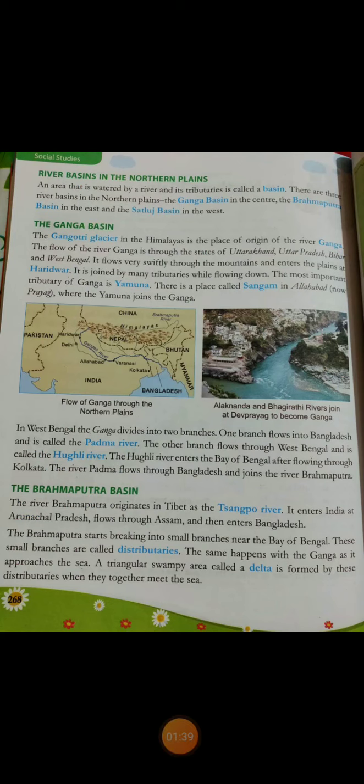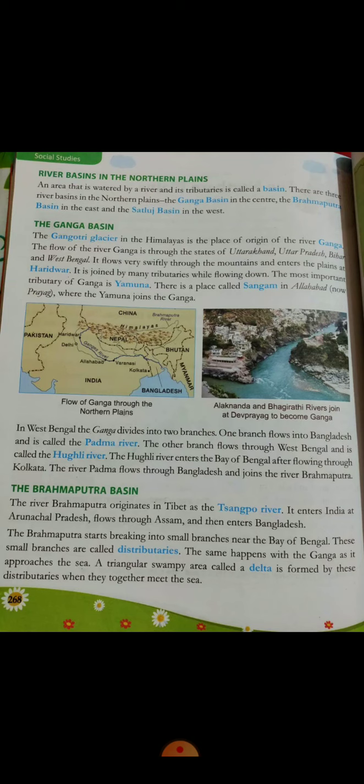Next is river basins. In the northern plain, an area that is watered by a river and its tributaries is called a basin. There are three river basins in the northern plain: the Ganga basin, the Brahmaputra basin and the Satluj basin in the west.